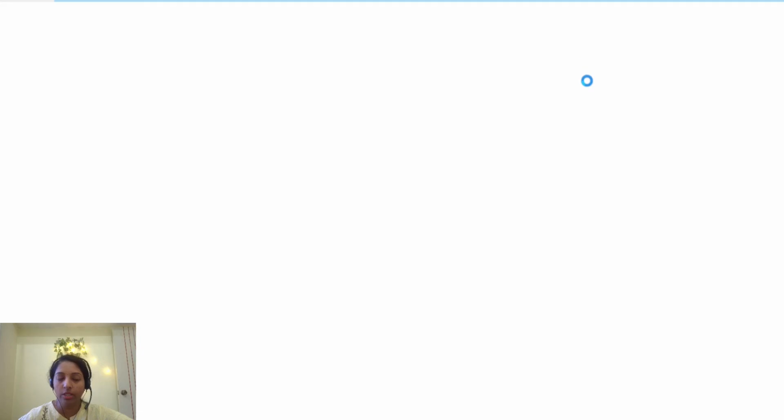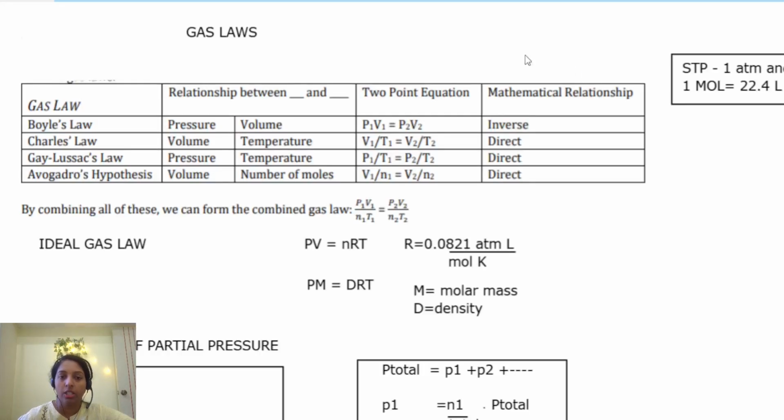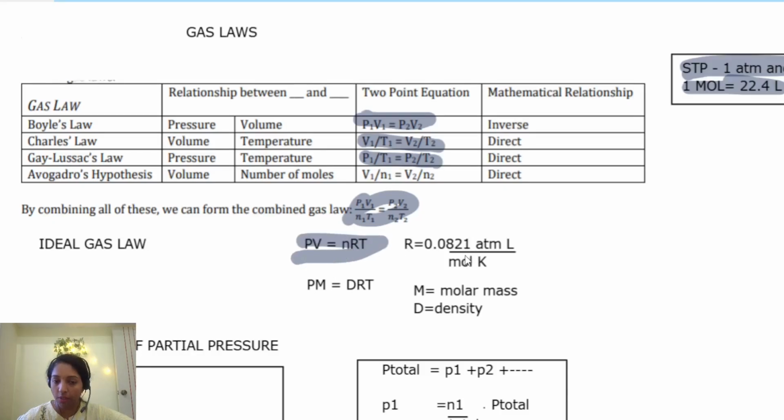The third part of unit 3 is our gaseous chapter. You need to know these gas laws; they will provide the sheet, maybe P1 V1 is equal to P2 V2. All others are in fractional form: V1 over T1 is equal to V2 over T2, right? You know STP is 1 atmosphere and 0 degrees Celsius. At STP you can take the advantage that 1 mole is equal to 22.4 liter, and the combined gas law is there. PV is equal to nRT is there. The R value is 0.0821.